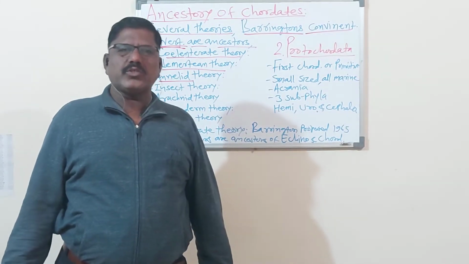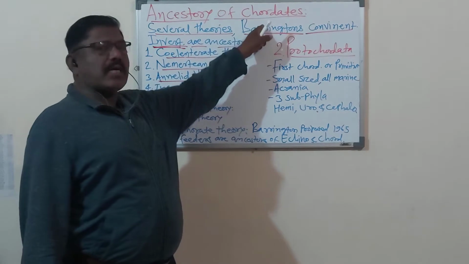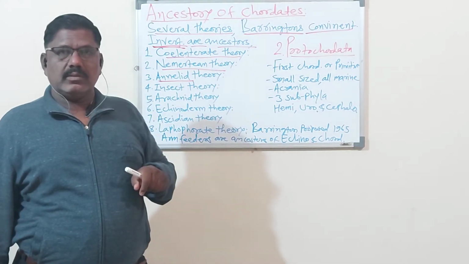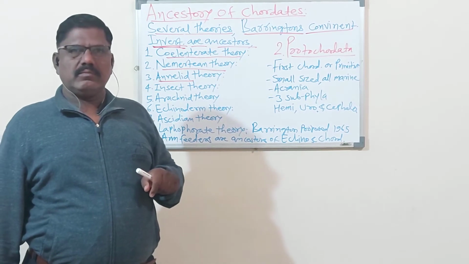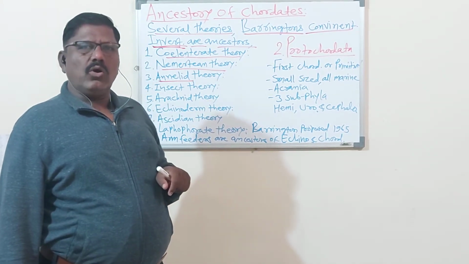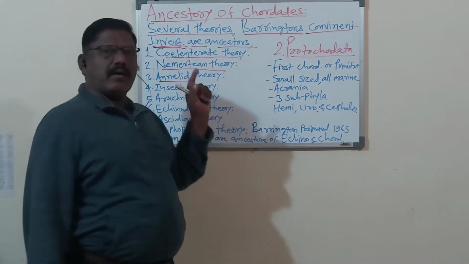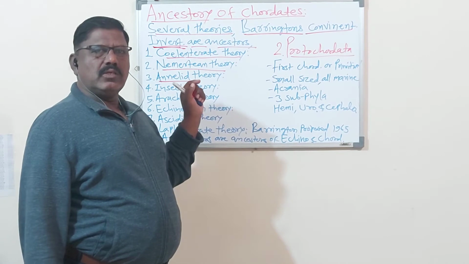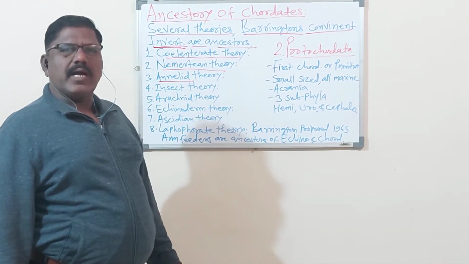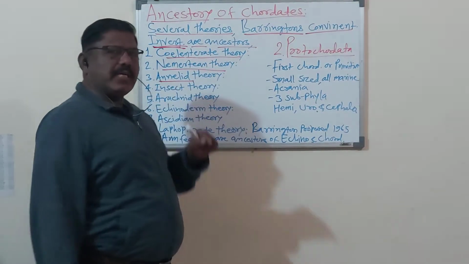This theory also suggests the ancestors of the coordinates are the annelids. Annelida. From the non-coordinates, Annelida. So coordinates' ancestors are the annelida or annelids. So that theory has the name annelid theory, like the nemerton theory, like the cylindrid theory.